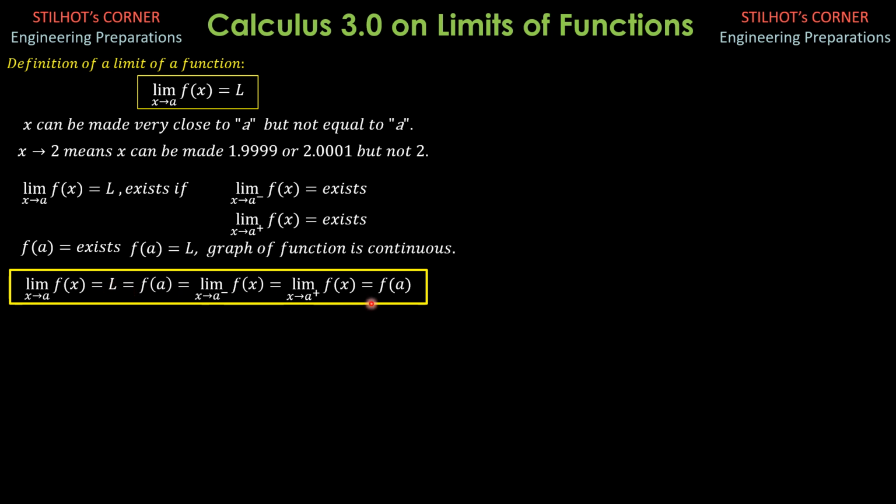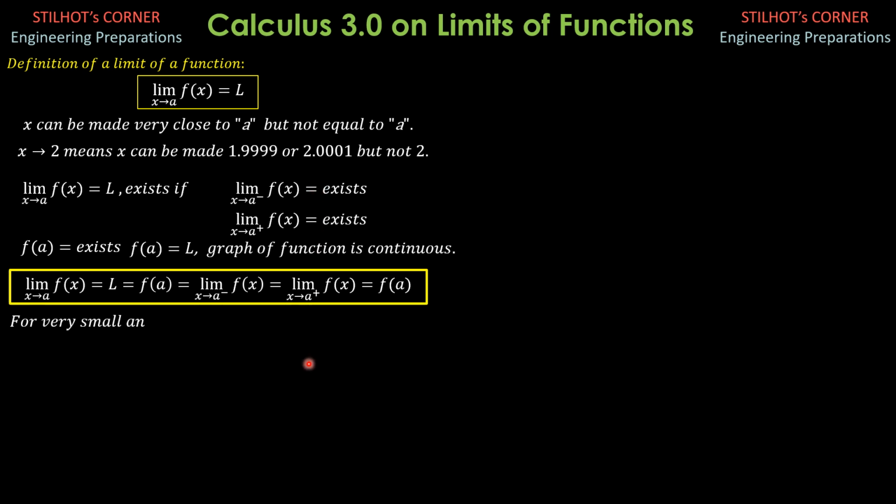Now, if the limit of f of x as x approaches a is equal to L and it is also equal to f of a, remember that means that the graph of the function is continuous. So these are the conditions for continuity of a function. The conditions for the limit to exist will just be these two requirements here.